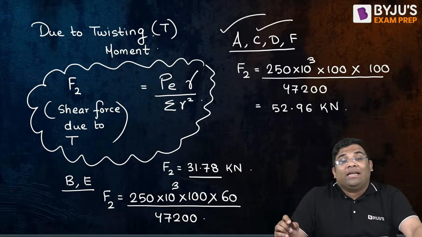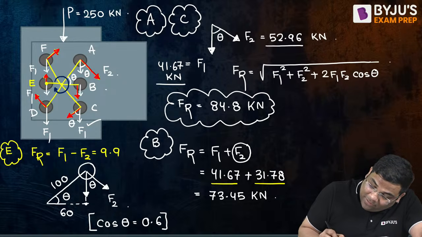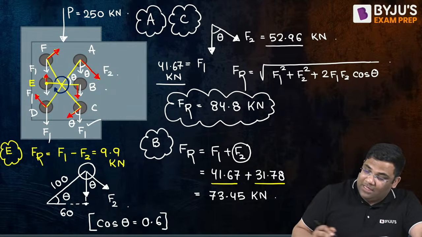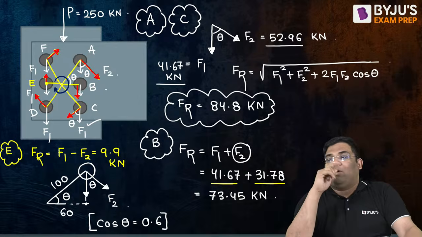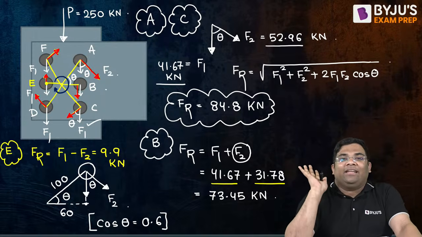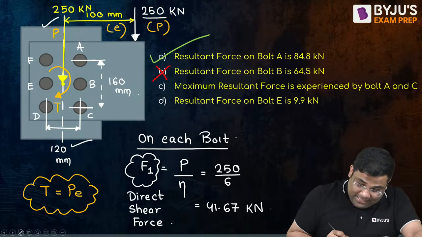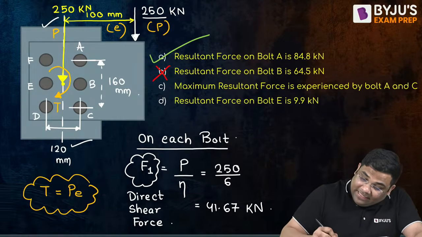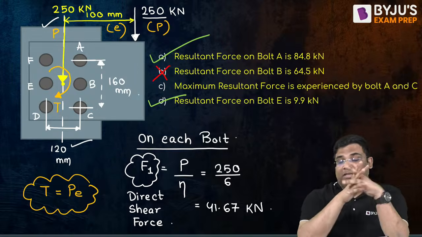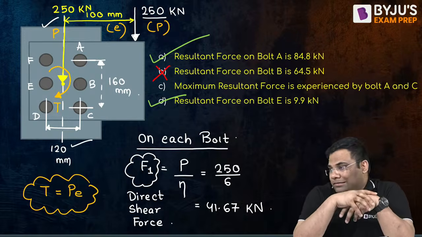So I am getting almost 9.9. Because for B and E, F1, F2 are the same. Just what happened? For B we added, for E we are subtracting. So it is 9.9, and among the given options, the last option is correct. 9.9 is correct. Very good.